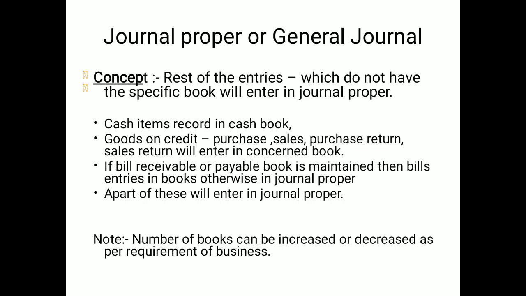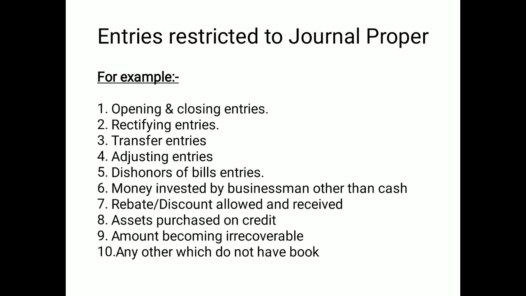If the bill receivable and payable books are maintained, then these items will go to those books. Otherwise they go to the journal proper. So the journal proper means the rest of the entries for which we don't have books; only the rest of the entries will remain in the journal proper. Like the journal, you have to pass the journal entries; only the name is changed, to journal proper.